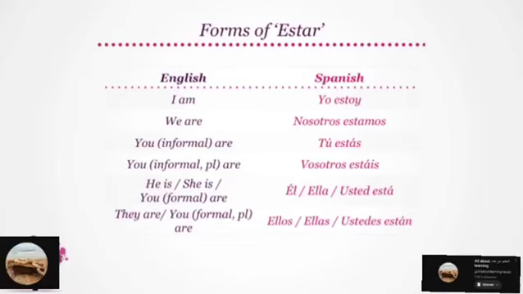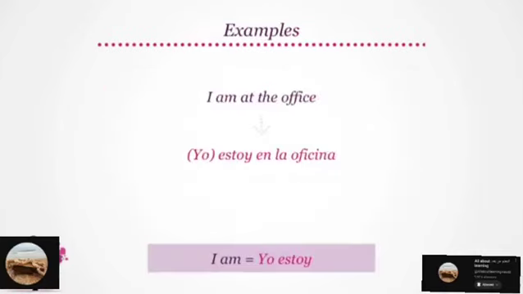She is becomes ella está. Good. Now looking at their plural forms, they are or formally you all are become ellos or ellas están, or ustedes están. So try the translation for you all are in a formal context. It is ustedes están. Very good.